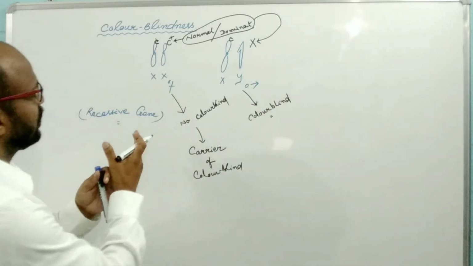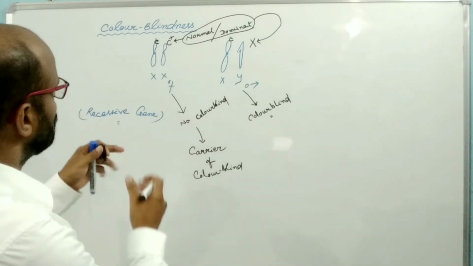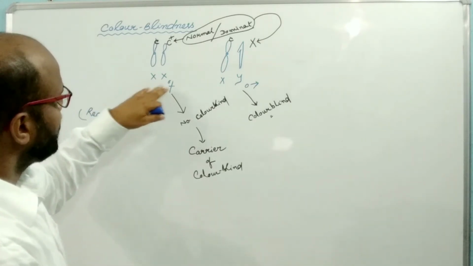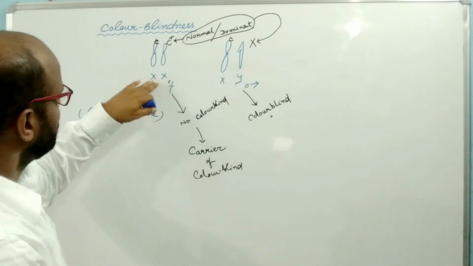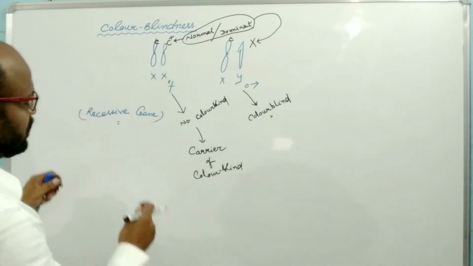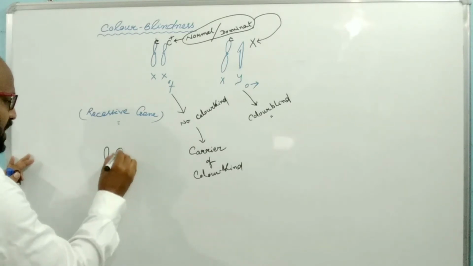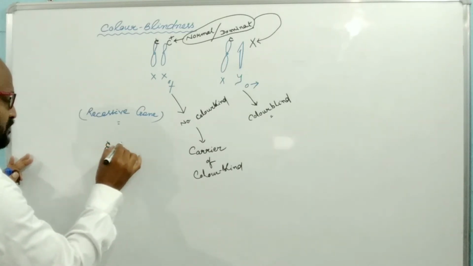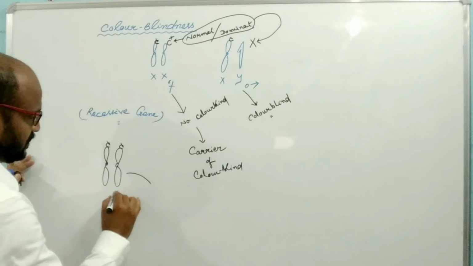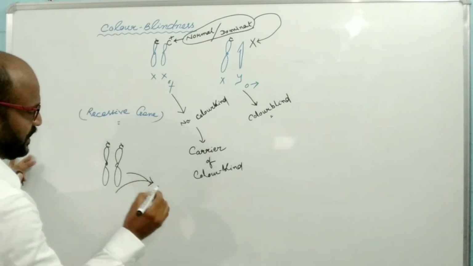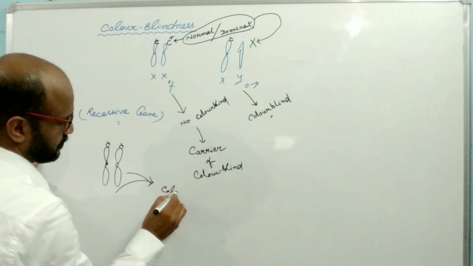It means that the color blindness character is more frequent in male than female, because if the female contains two defective genes, then the individual will be color blind.